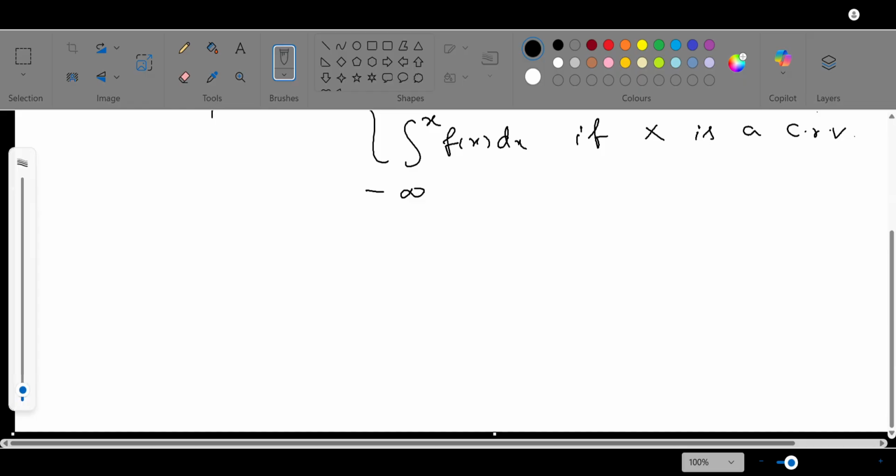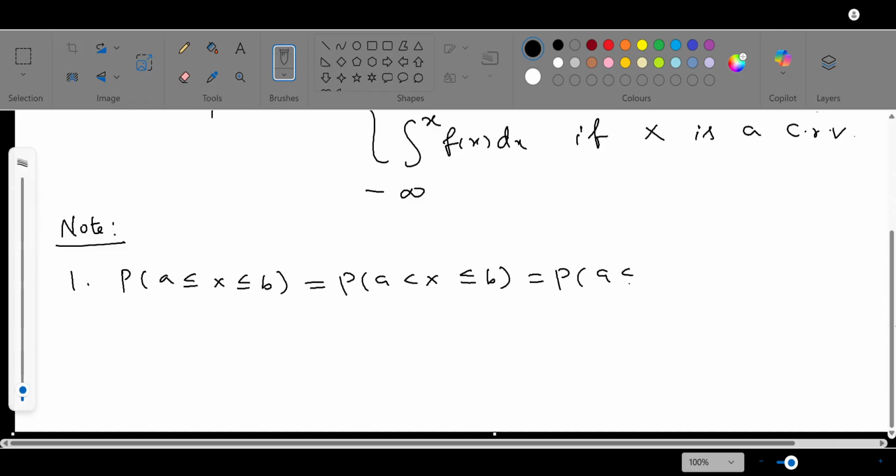Now we can write some notes based on the probability mass, density and cumulative distribution function. When X is a continuous random variable, P of a less than or equal to X less than or equal to b, P of a less than X less than or equal to b, P of a less than or equal to X less than b, or P of a strictly less than X less than b, all four are equal for a continuous random variable, but they are not equal in the discrete case.